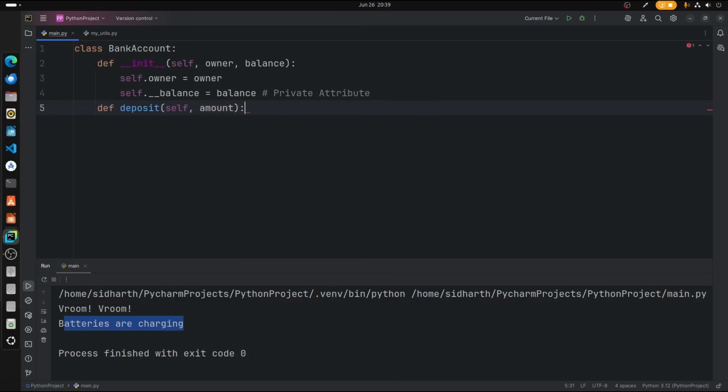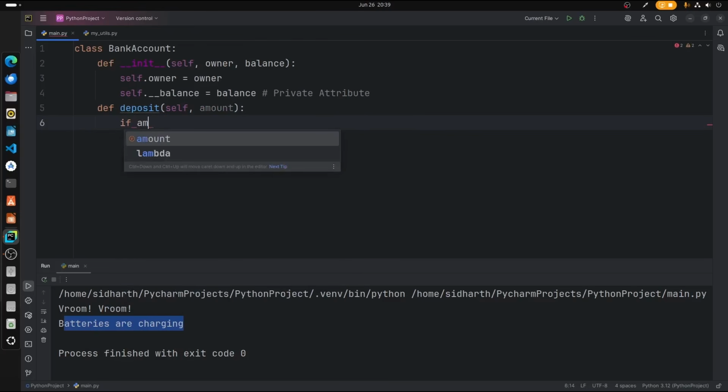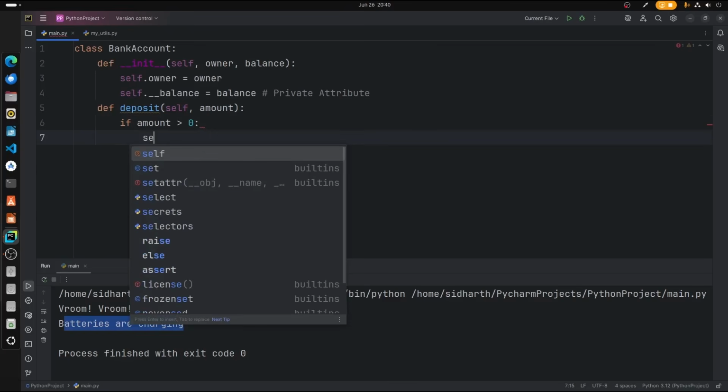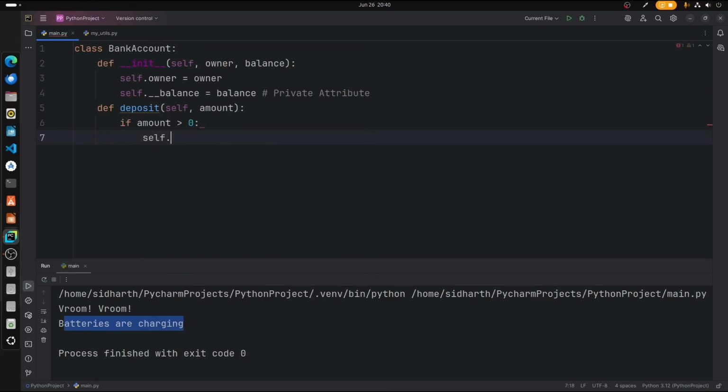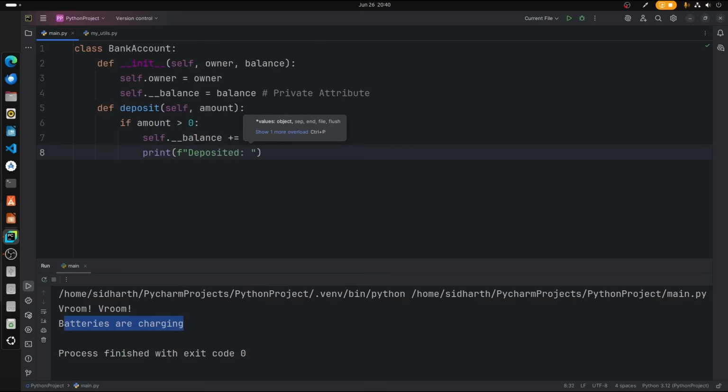Alright, so now let's move on and create an if statement. If amount is greater than 0, in that case self._balance plus equals amount, so it will be added to the balance variable, but it is hidden. So print, format, deposited, curly brackets, amount.